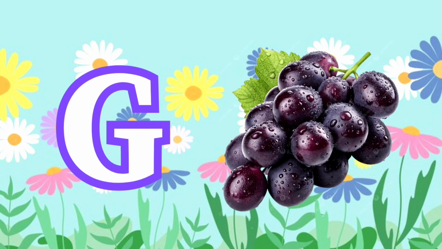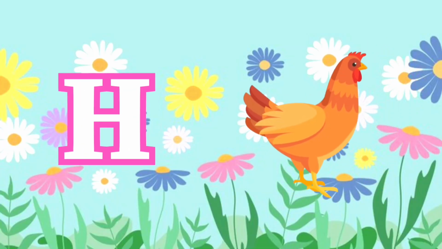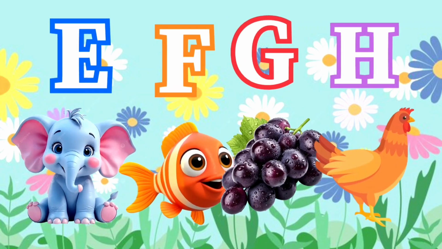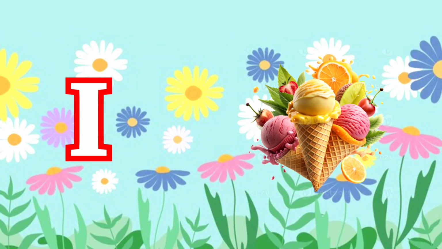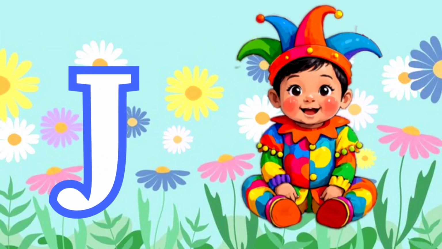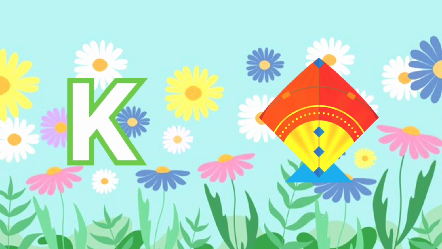G is for goat, grape. H is for hat, H for hen. I is for ice cream. J is for jump, joker. K for kite. L is for lamp. M is for moon.